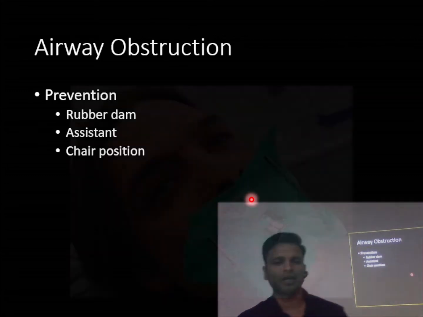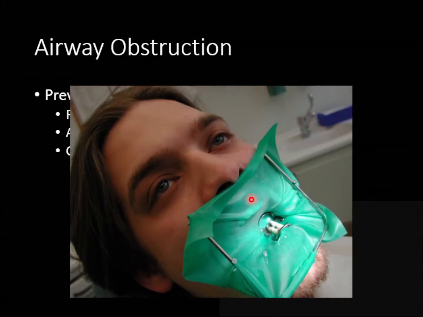One is, of course, you can use a rubber dam. That is for endodontic treatment. Of course, in extraction we will not use it. Have you seen a rubber dam being used above? If you haven't seen it, go and see it. This is how a rubber dam is used to isolate the area. The advantage is, first of all, there is no saliva contamination there. Okay, it isolates the area well. And second, the foreign body will not go inside.